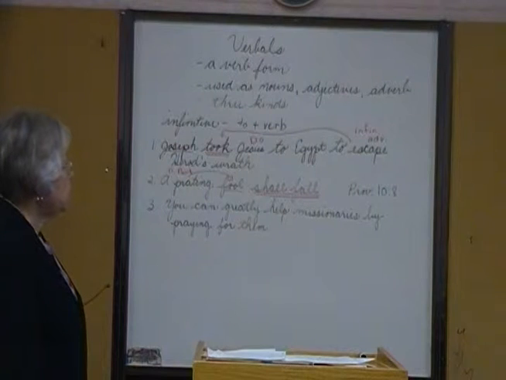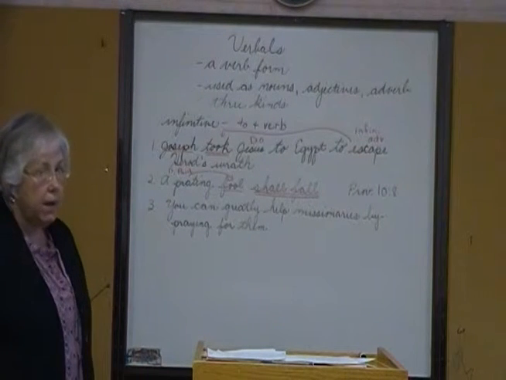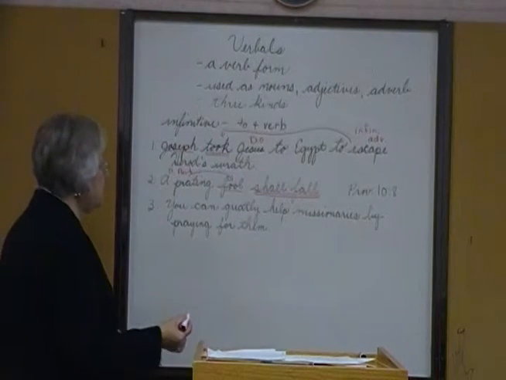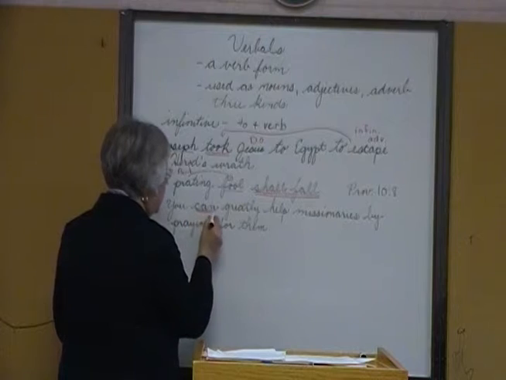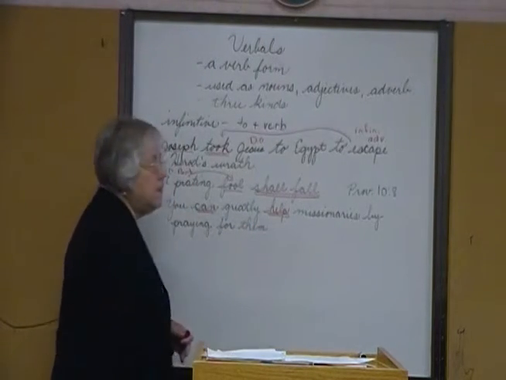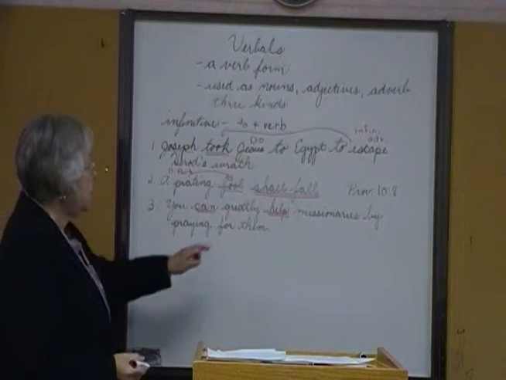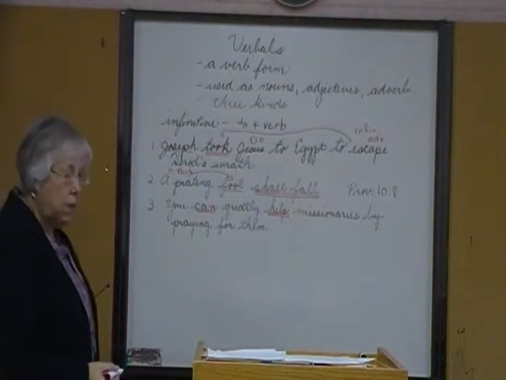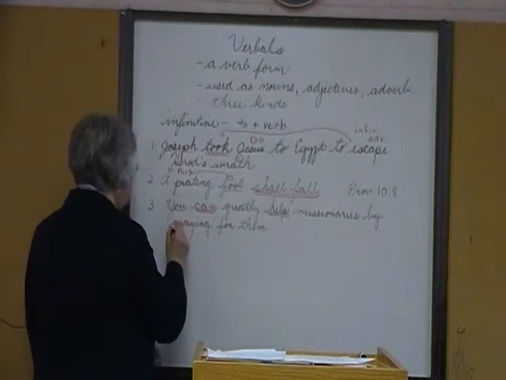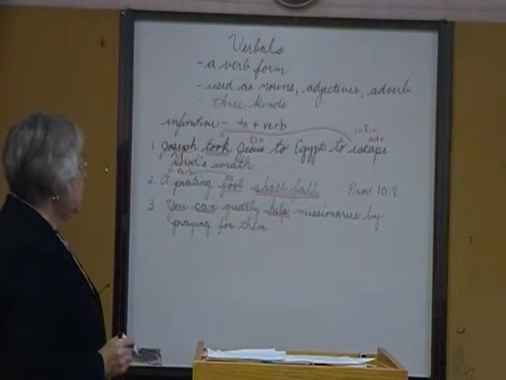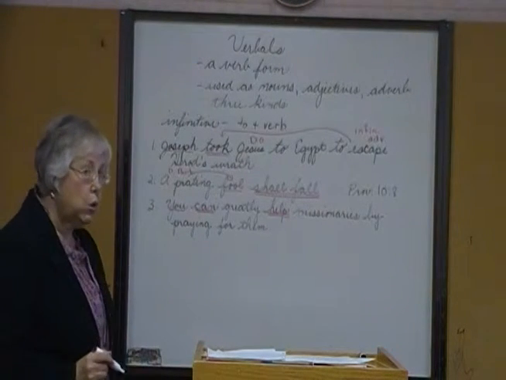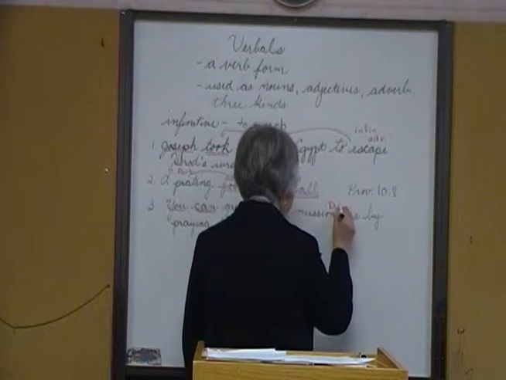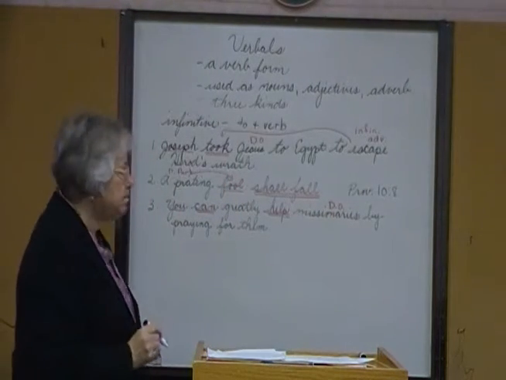Number 3, you can greatly help missionaries by praying for them. What is the main action, the main verb of the sentence? Well, we have a helping verb, can. We have the main verb, help. We have an adverb right in the middle of it, modifying the verb. Who or what can help? You. You can help whom or what? Missionaries. We have a direct object.